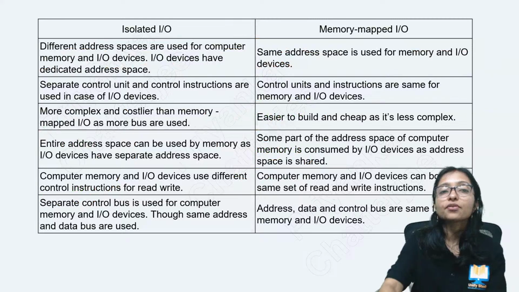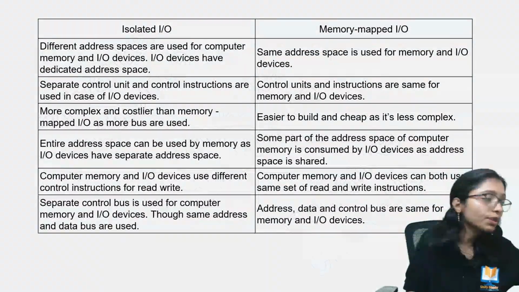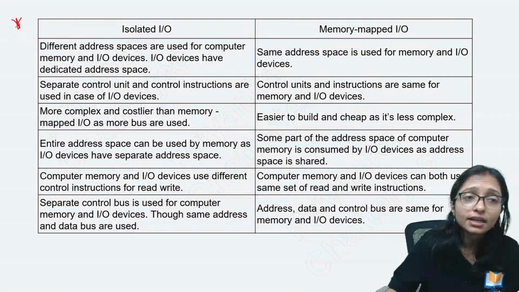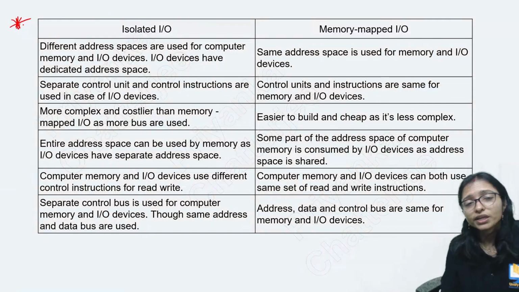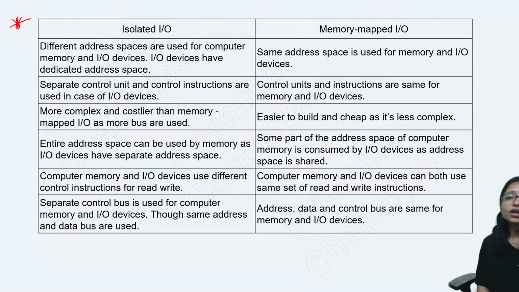Now here is the difference between isolated IO and memory mapped IO. Very important, go through it. Here you already saw that different address spaces are used for memory and IO. Here the same address space is used. Separate control units are there for isolated IO; the control unit is the same here. Isolated is more complex, because they are using it part by part. Here it is cheap and less complex.